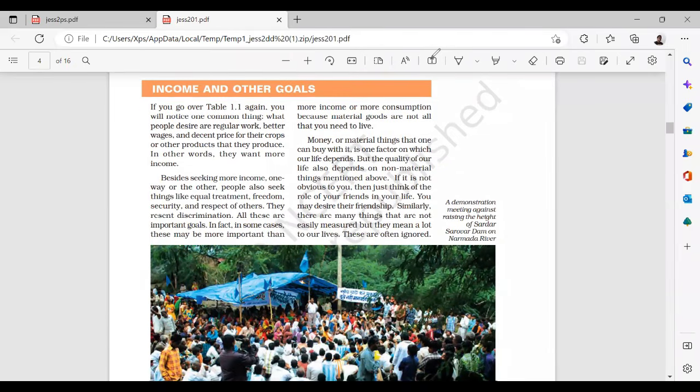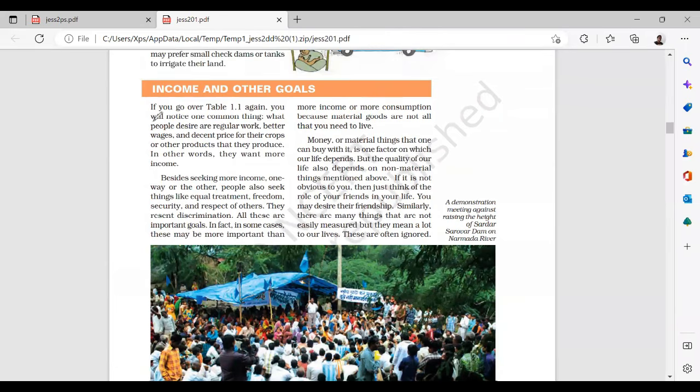Income and other goals. What is income and other goals? Let us see if you could get anything out of here. If you go over table 1.1 again, you will notice one common thing. What people desire are regular work, better wages, and decent prices for their crops or other products that they produce. In other words, they want more income.